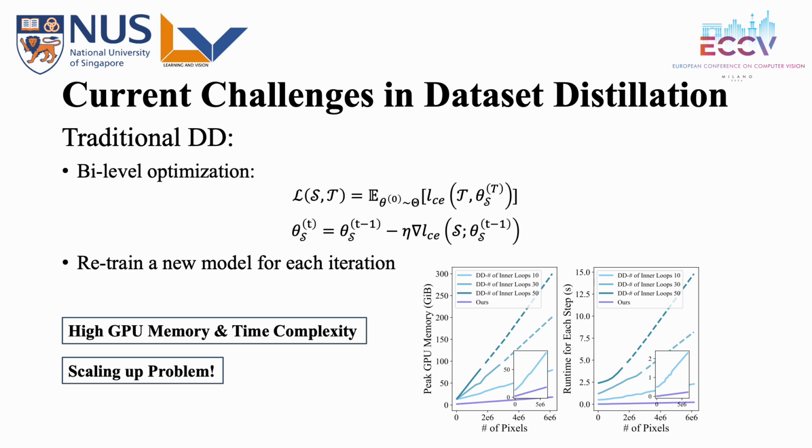Currently, there are many challenges in DD. The most direct one is the scaling up problem. From the definition of DD, it relies on a bi-level optimization algorithm. For each iteration, a novel model is trained on the synthetic dataset in the nested loops, and each update for the synthetic data should backpropagate through an unrolled computation graph, which results in high memory and time complexity. Thus, for a large-scale dataset, it is impossible to generate the synthetic data directly from the definition of the DD.